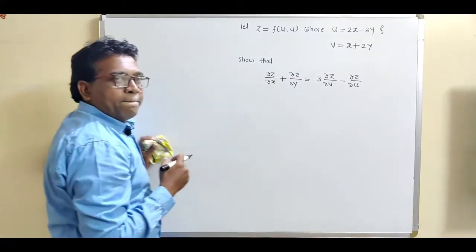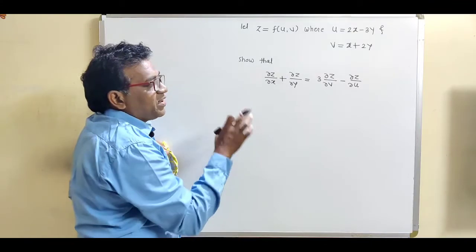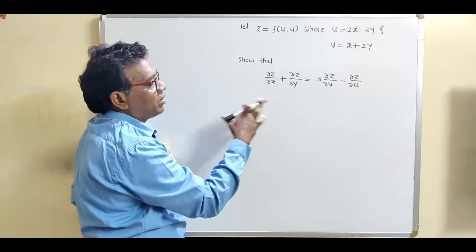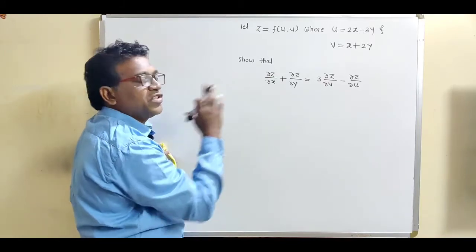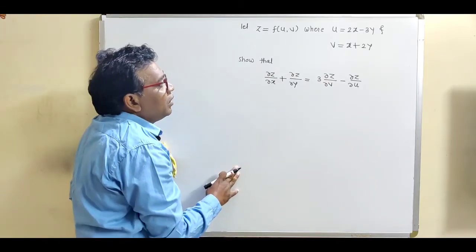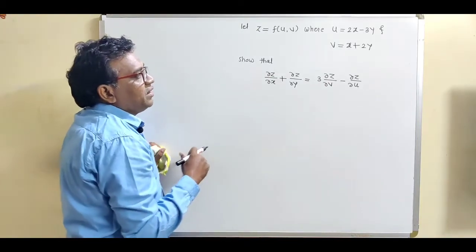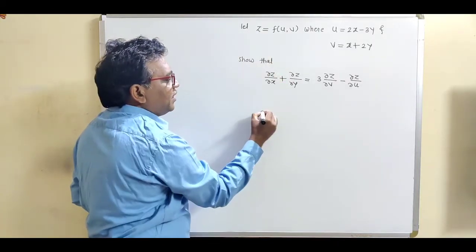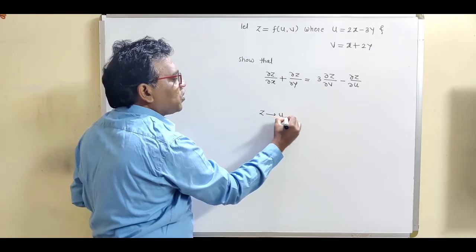Now see, obviously this problem depends on the composite function, or this problem depends on the chain rule. Now see what is the given chain. We are given this as a chain. z is a function of u, v.